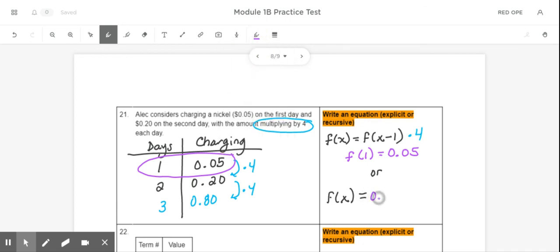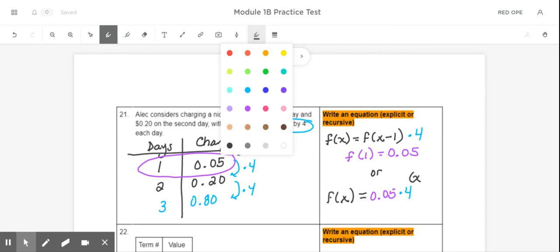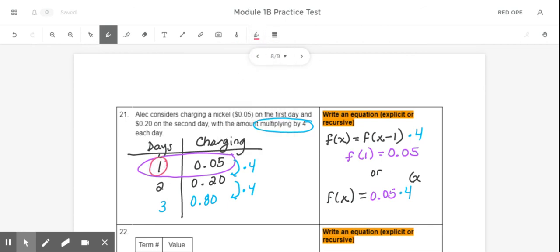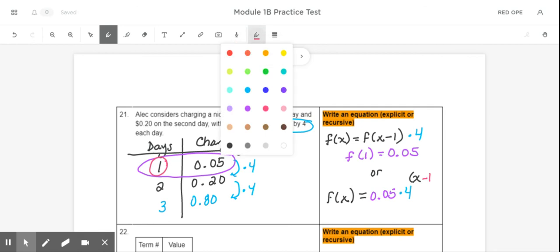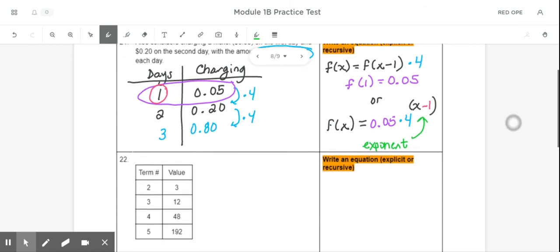Or you could choose to write the explicit equation, which would be f of x equals our starting output, which is 0.05, and then our pattern, and our pattern here is times 4. And because this is multiplication, we're going to use an exponent here with an x, and then we need to adjust to get back to 0. So since this starts at 1, we would put minus 1 here. And again, we're using an exponent because this is multiplication. So if you do decide to write the explicit equation, please make sure you have an exponent.